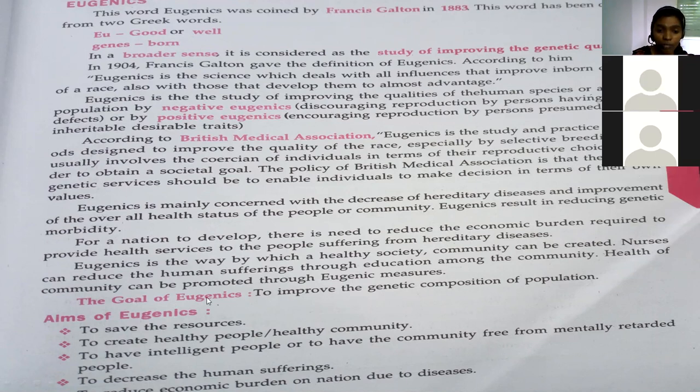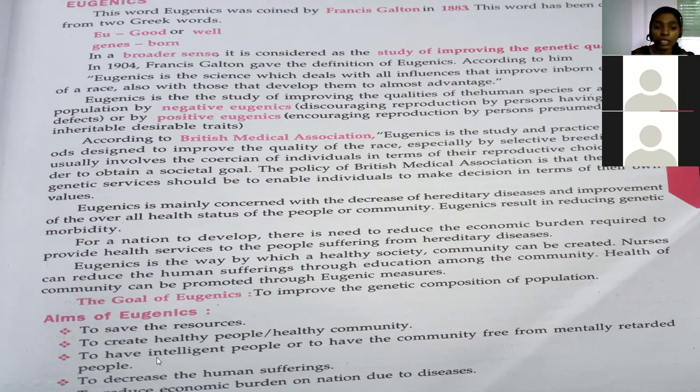So what is the goal of eugenics? To improve the genetic composition of the population, to decrease the genetic disabilities within the population, and also to improve the healthy genetic matters within the population. That is the goal of eugenics. Now here are some aims of eugenics: to save the resources, whatever genetic factors are there, inborn qualities which are very good, to save them, and also to create healthy people and a healthy community. That is another aim.